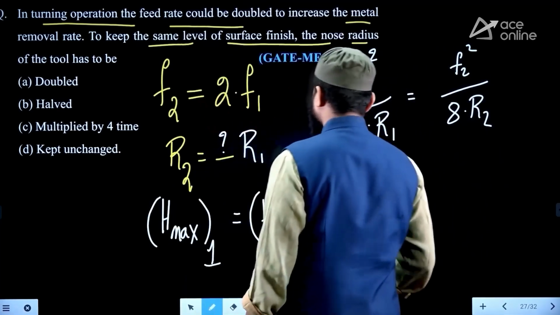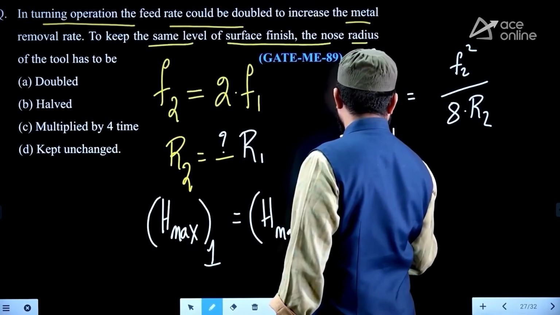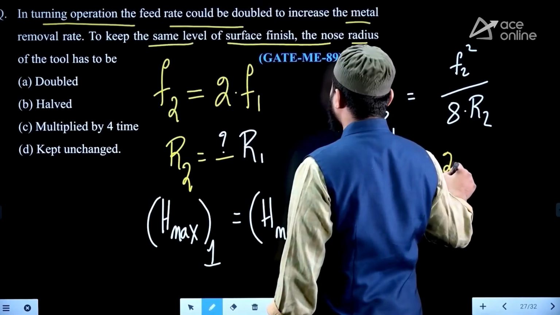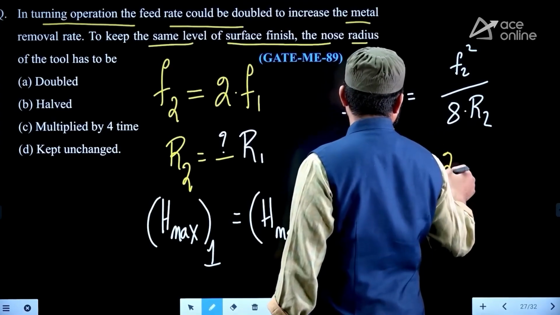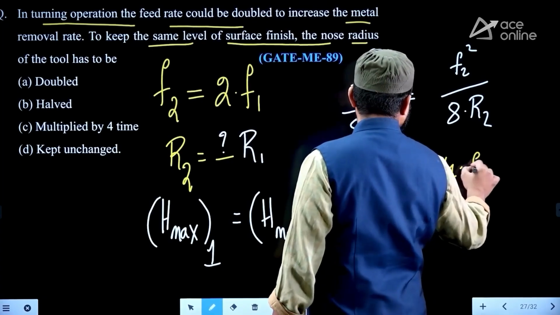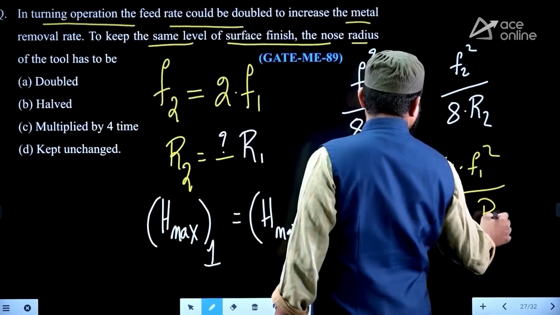So here F1 square as it is, 8 R1 as it is. Instead of F2 you can write 2 times F1 whole squared, so that will be equal to 4 F1 square by 8 R2.